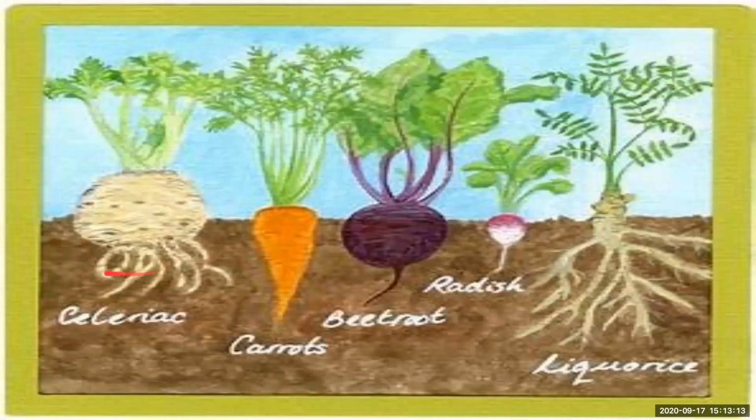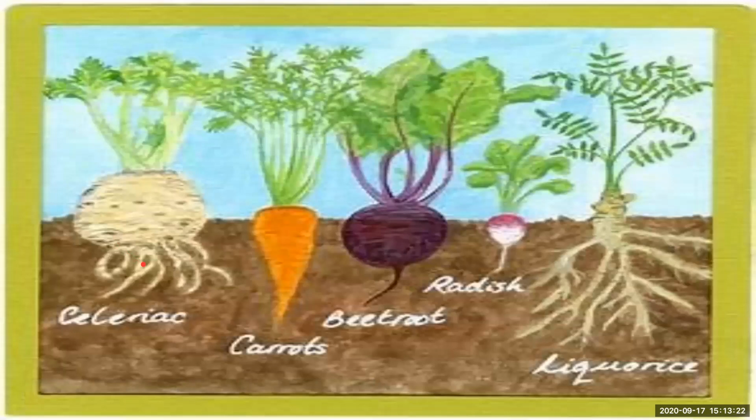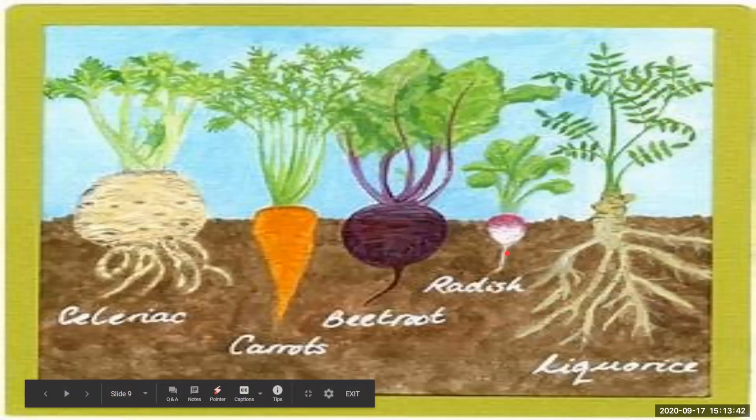Like here you can see, these are the roots, and these are the stems and these are the leaves. We eat this root. That's why we get it from the root. Like this is a carrot. These are the roots, and this is the root part. This is the stem, and these are the leaves. We eat all of this. So these are the roots. That's why we get it from the root.